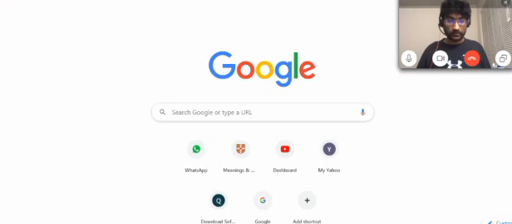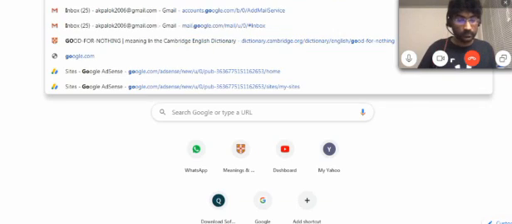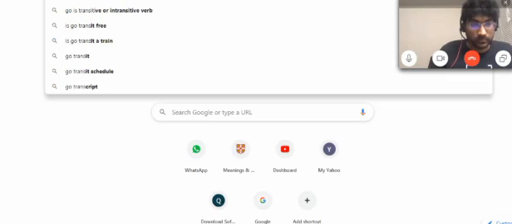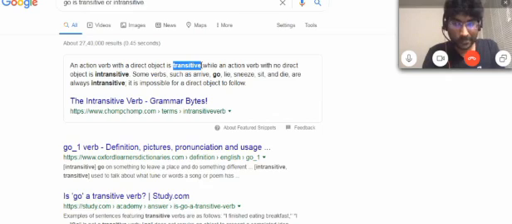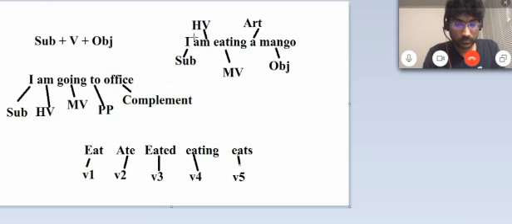Sometimes I make mistakes. So is go transitive or intransitive? An action verb with a direct object is transitive. Okay, so go is intransitive, I think so. See, transitive means an action verb with a direct object. Direct object means what?